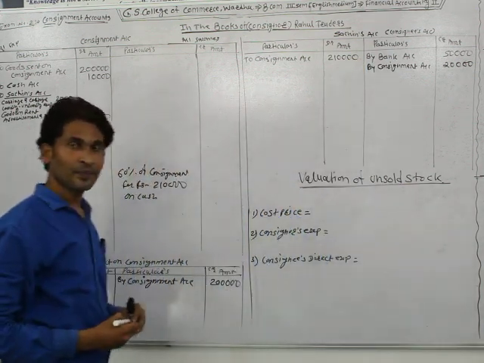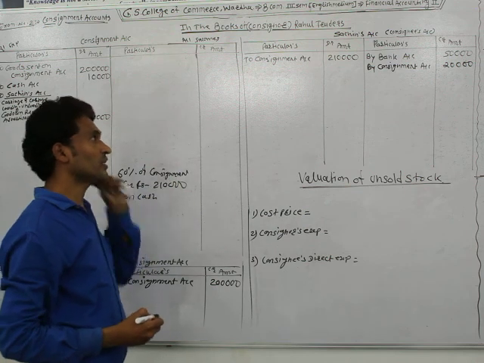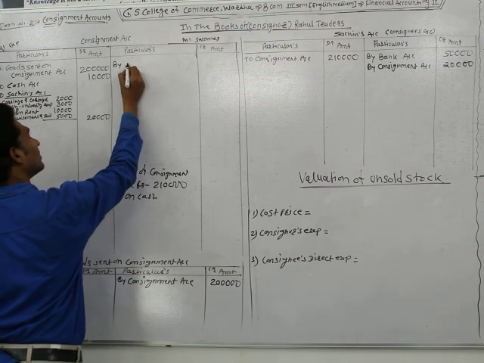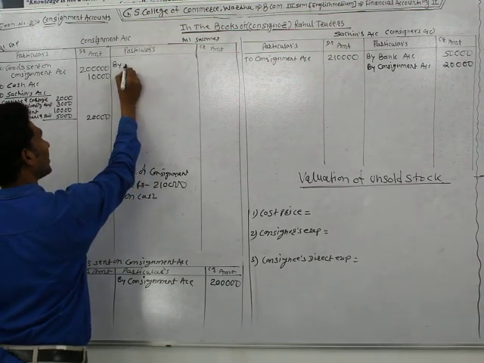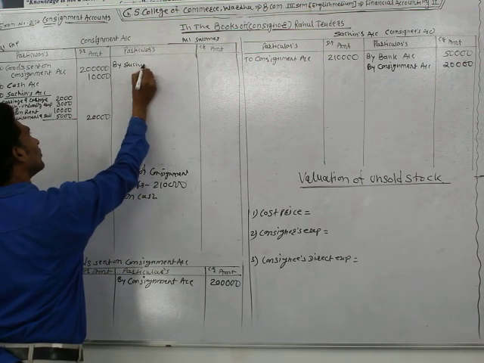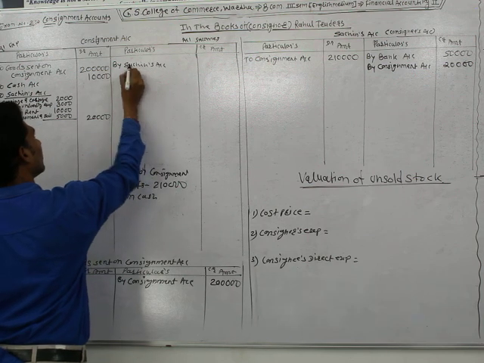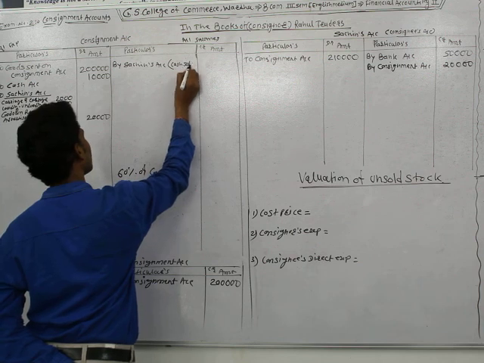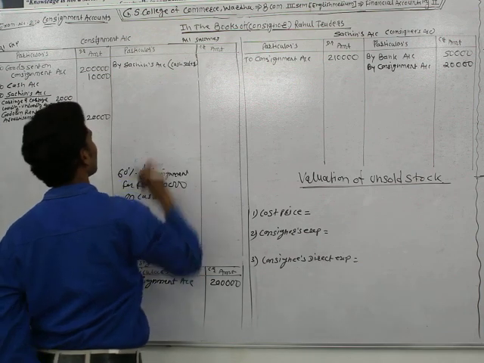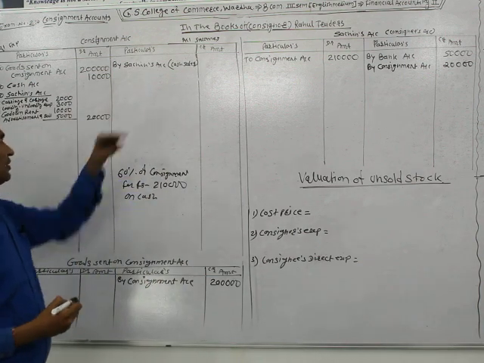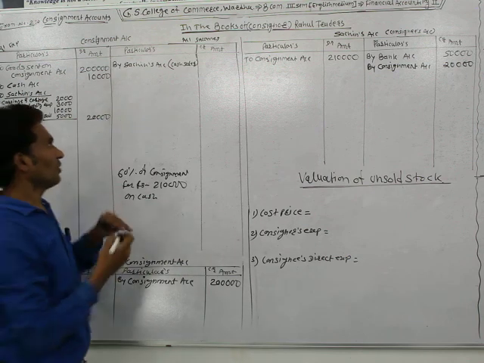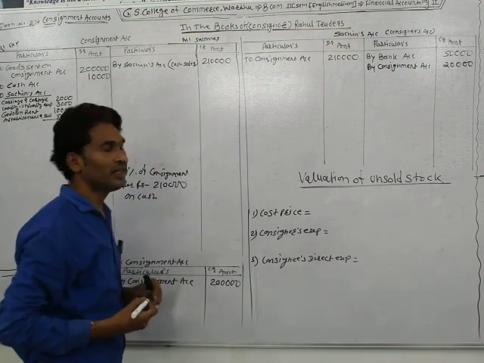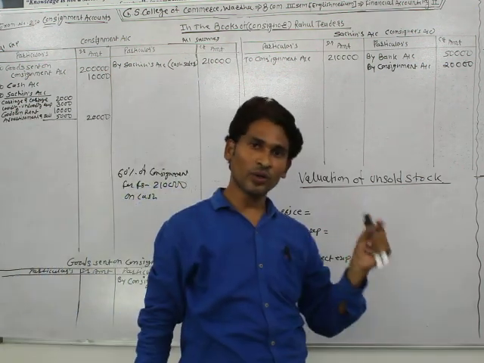2,10,000. This amount is due from Sachin, so Sachin's account is debited, and by right at the credit side of the consignment account by the name of Sachin's account. It's a cash sale. You have no need to write it, but it's just for understanding. Sachin's account, amount 2,10,000. Once again I repeat: Sachin, the consignee, sold the goods on cash.